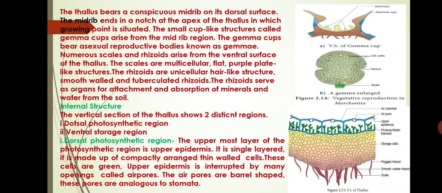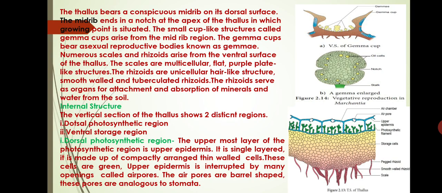Next, we discuss the internal structure of the Marchantia thallus. The Marchantia thallus shows two distinct regions, a dorsal photosynthetic region and a ventral storage region. First, we discuss the dorsal photosynthetic region. The uppermost layer of the photosynthetic region is the upper epidermis. It is single layered. It is made up of compactly arranged thin-walled cells. These cells are green. The upper epidermis is interrupted by many openings called air pores.